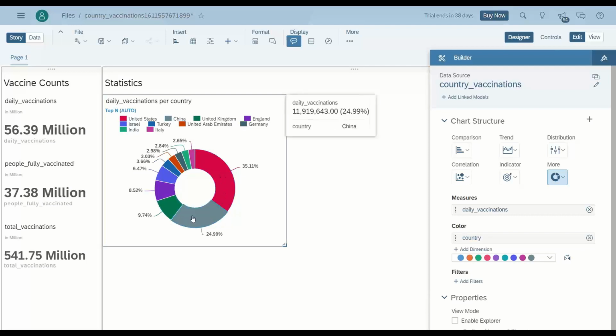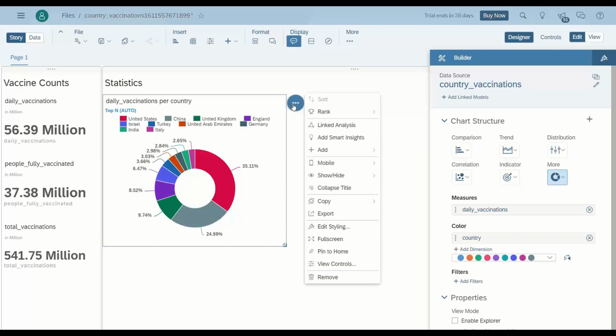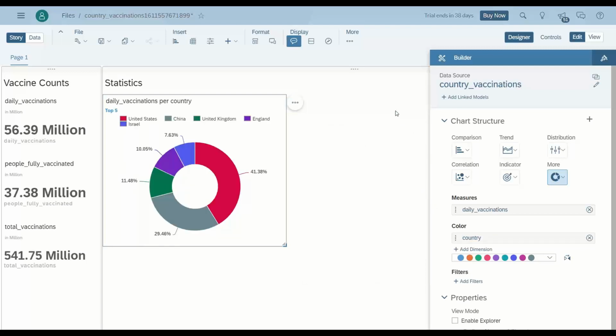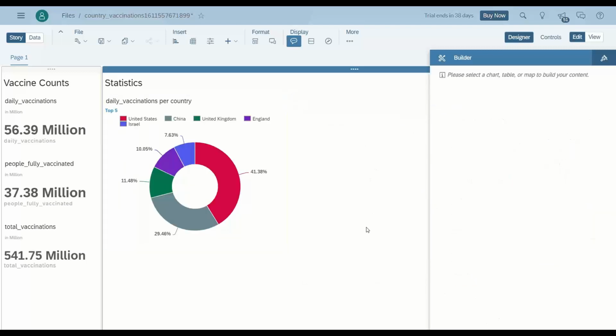And then the second largest country is China, where the highest vaccinations have been given. Then comes UK, and accordingly the race begins. So we can also say I am only interested to see this data for just top 5 countries. And that's the current breakup of top 5 countries, which includes UK, England, Israel, China, and US.